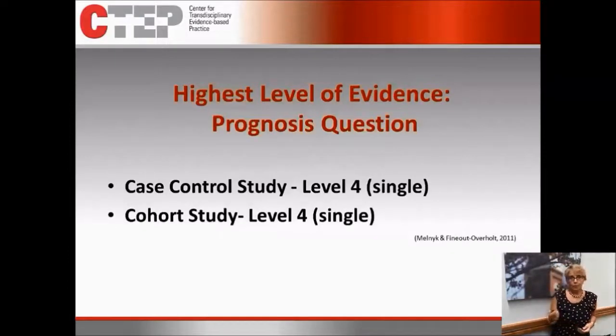If you have a prognosis question, you're wondering what's the likelihood of a situation progressing from one thing to another, the highest level of evidence you would be looking to find is perhaps some level 1 or level 2 evidence, but more likely in your case control and cohort studies, where people have looked at people with similar diagnoses and looked at how they did over time. Those are the studies that would help you make a prognosis for how your kind of patient is going to do relative to watching folks over time. So more in that middle range is where you're going to be finding the levels of evidence for a prognosis question.